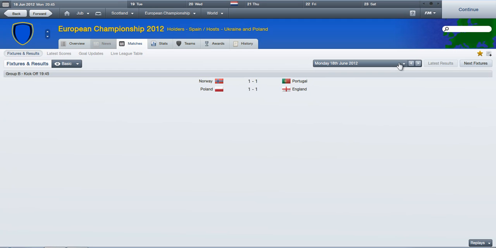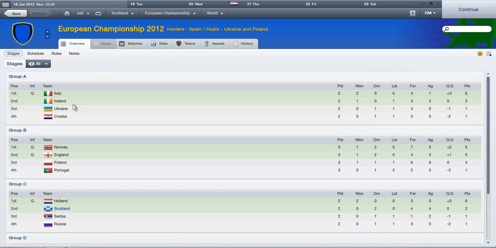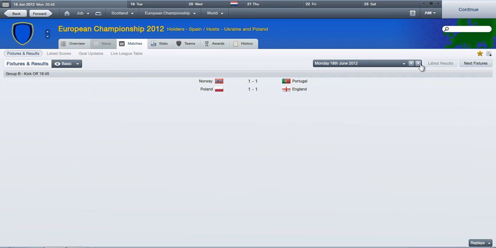So join me tomorrow then for the next game, which is going to be Croatia, Ireland, and Ukraine, Italy. Should make for some very, very interesting games indeed. We'll just have to have a look at Group A then. Let's see real quick who's qualified. So Italy, I think we may have to do then Croatia, Ireland. I think we'll watch some Croatia, Ireland.